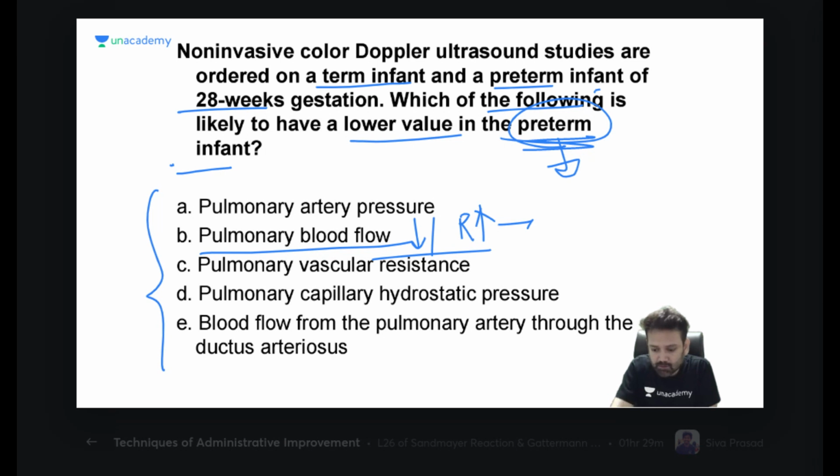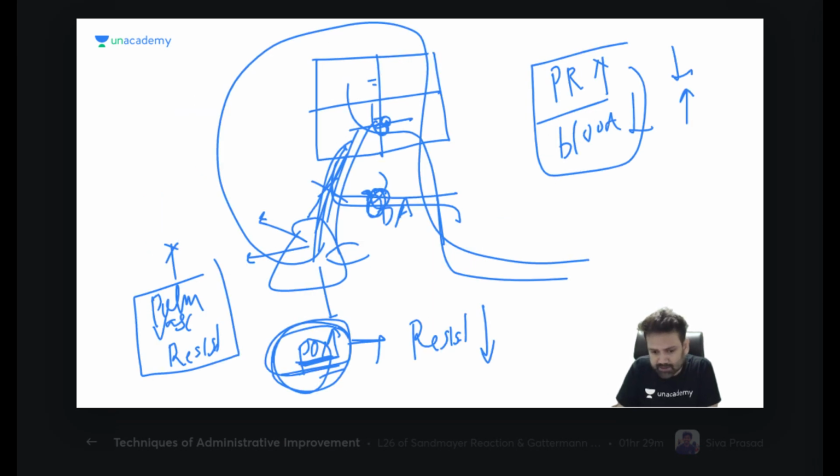Is this clear to everyone? For that, you should know this embryology. This is a very basic thing, very simple thing. If you remember, it will be helpful a lot in your embryology also. So this is it for today.